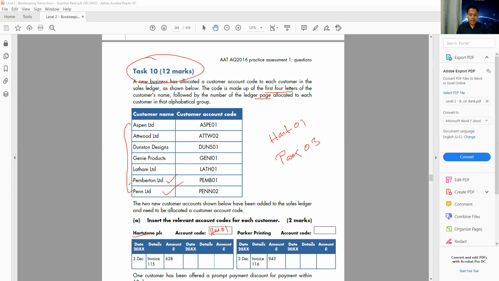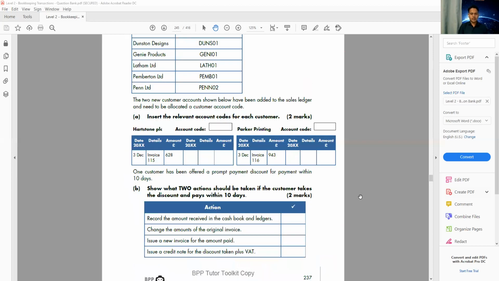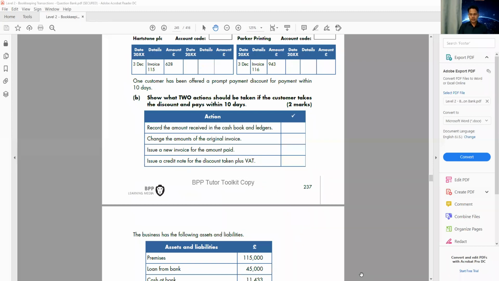If you already have any customer starting with that alphabet, then you give the next number. So PARK03. That's it. This is an easy 2 marks. So let's move on to the next one. The next question is asking here.